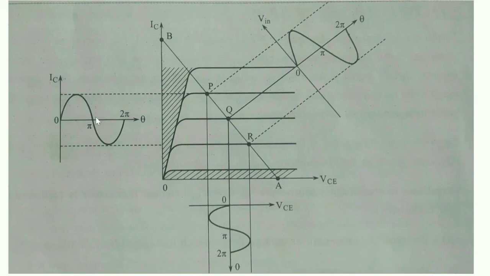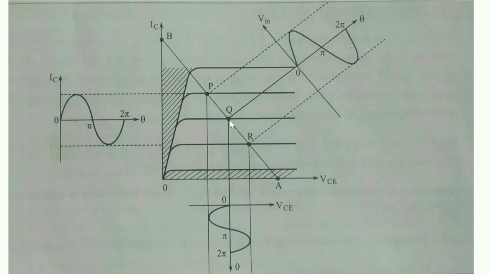We can see that the output is faithfully amplified and reproduced. For that we have to fix the Q point at a point in the active region, that is, at the midpoint. It is more beneficial for the faithful amplification.